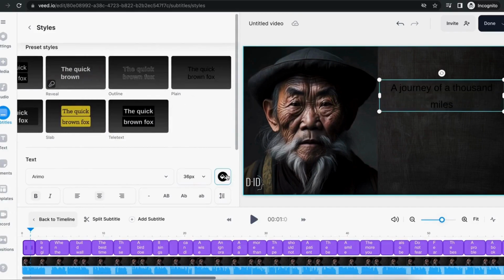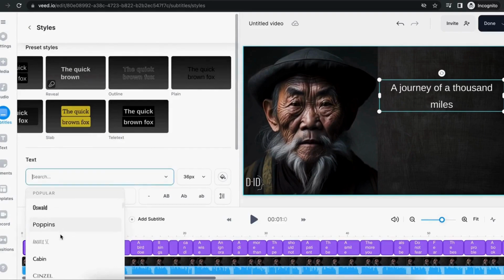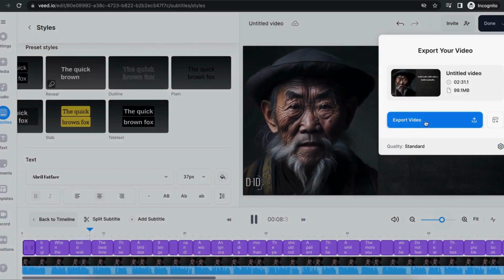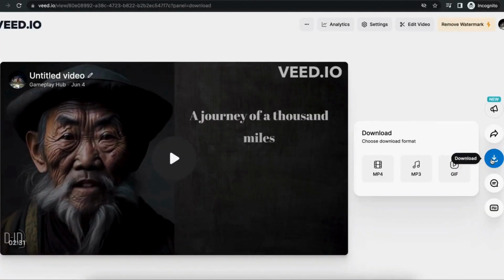I am using white color. You can use any other color if you want. And I am using this Abril Fatface font. Now our video is ready. Click on Export Video, then click on Download in MP4 file format.